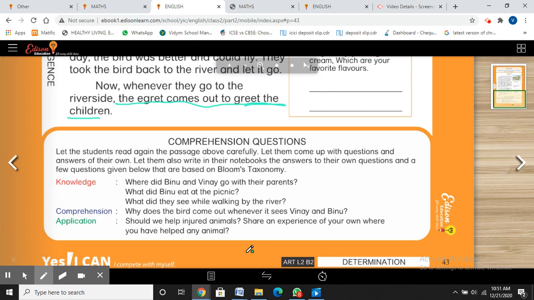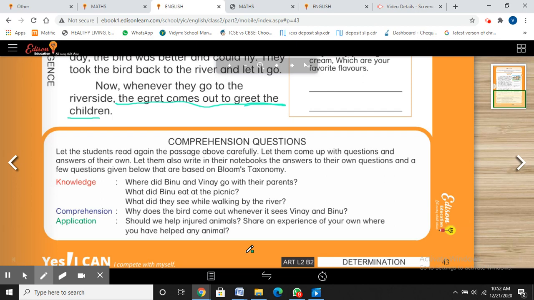I used to put those blankets outside my house so that the dogs in the winter can sleep on them and feel cozy and warm. Or you can say I give them milk in the morning or water to drink. All these can be your experiences. So you should share an experience of your own where you helped any animal.